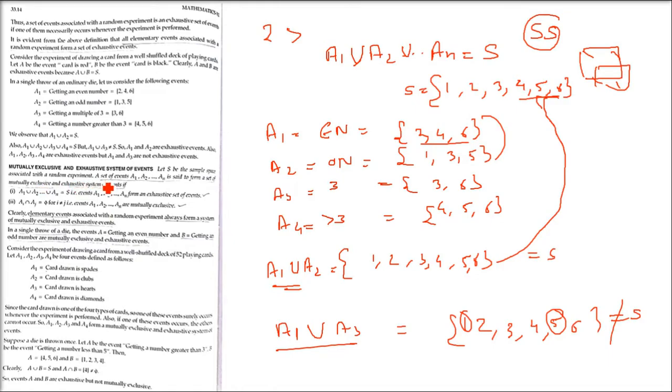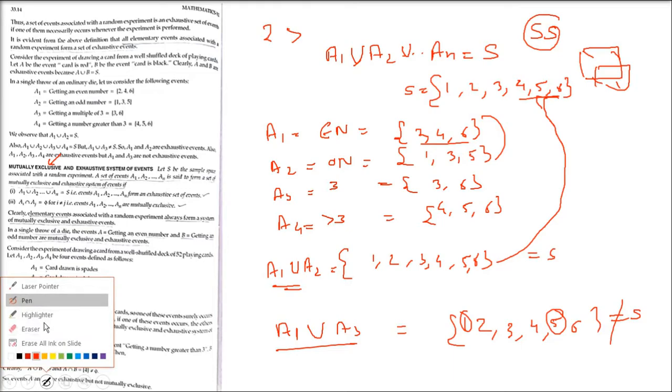Okay. There is one more thing which is coming. One more type is mutually exclusive and exhaustive system of events. That is, it has to be mutually exclusive also, and it has to be an exhaustive system of events also. Right? So how to understand this? If you assume S to be the sample space associated with a random experiment, then a set of events A1 till AN is said to form a mutually exclusive and exhaustive system if we have two conditions.